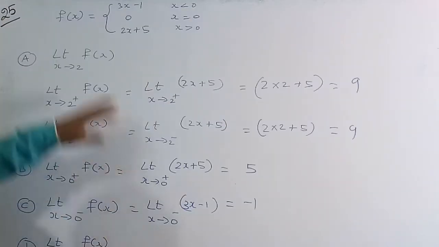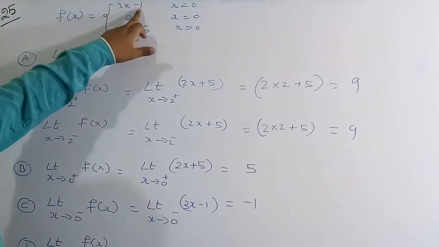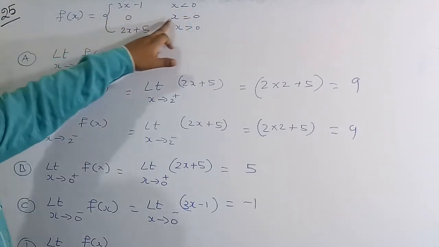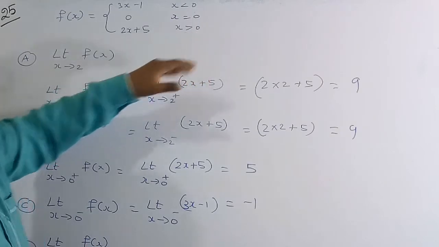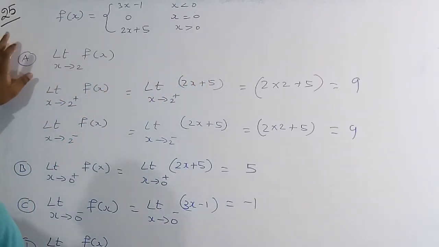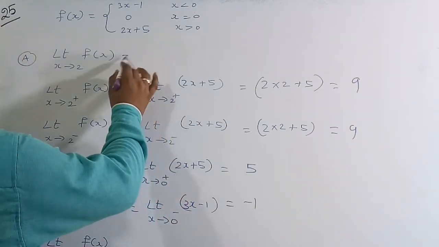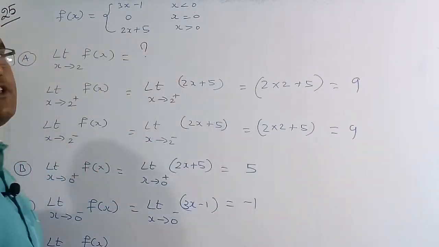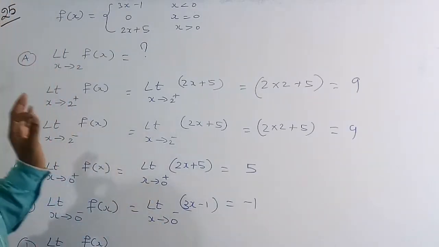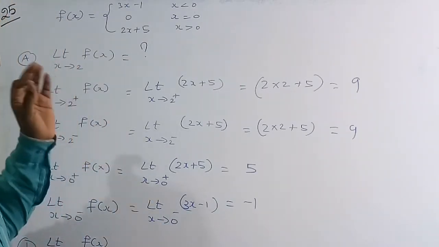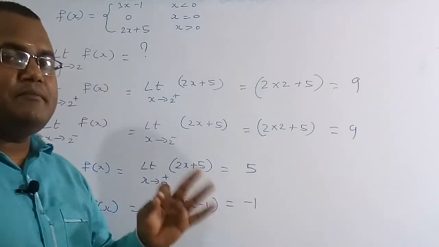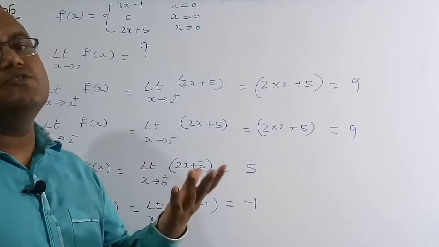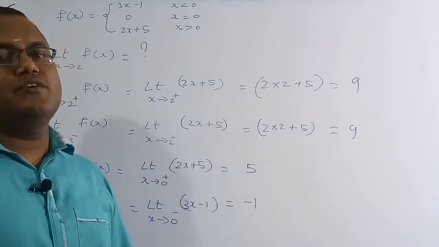See, in the question they have given the function f of x which is 3x minus 1 for x less than 0, equal to 0 for x equal to 0, and 2x plus 5 for x greater than 0. So for option A of list 1, we have to find the value of the limit x tends to 2 of f of x. See, the limit is going to exist at any point when the right hand limit is equal to the left hand limit at that particular point, then only the limit is going to exist, otherwise the limit is not going to exist.